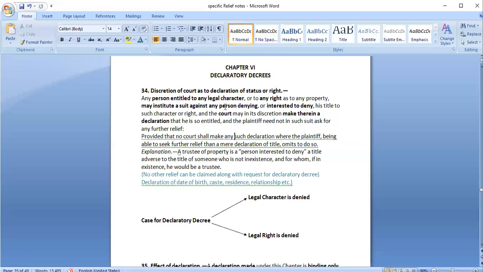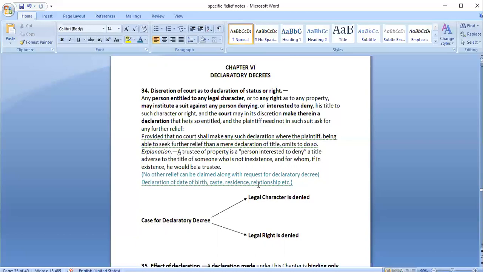Any person who is entitled to a certain legal character, say I'm entitled to perform a contract because I am the son or daughter of so and so person, but someone else is not allowing me to perform that contract. They are denying my legal character. In that case, I can go to the court asking for a declaration that I have this right that I can enforce, or I can continue with this particular contract. It may be regarding any other right to property also.